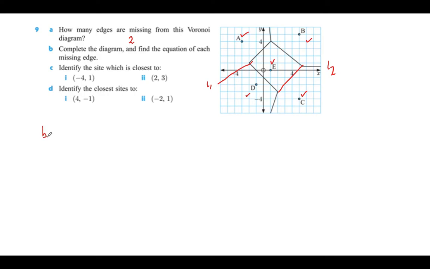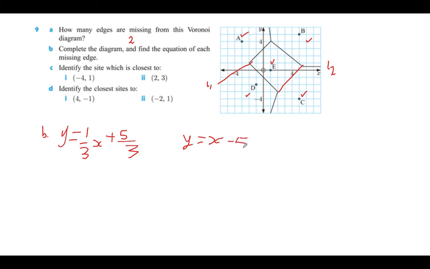Hopefully you found out that the missing edges were going to be as follows. The first line, which connects the bisector between A and D, is going to be y equals 1/3 x plus 5/3, which is going to be effectively line 1. And therefore line 2, which is the one we've got left over, is going to be y equals x minus 5. Now, we need to talk about how to draw these properly.